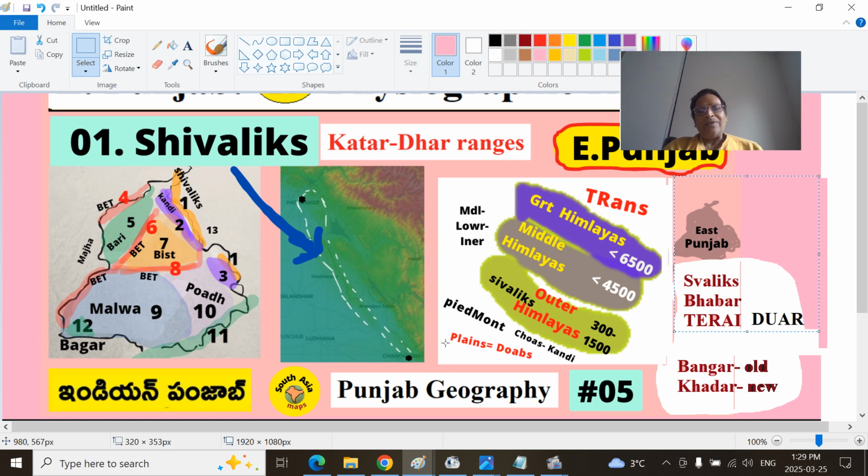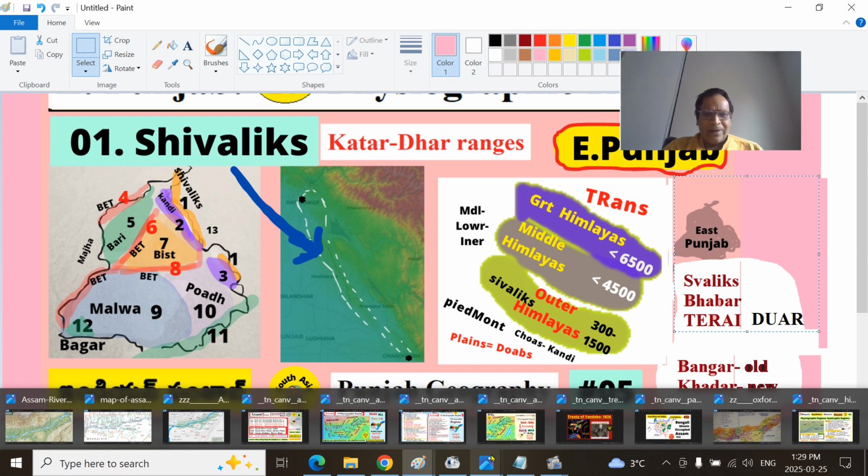You can see the plains in Punjab are called Doab regions. Below this, Piedmont regions. In Punjab they are called Chos or Kandi region, around Chandigarh, Hoshiarpur. Essentially the plains is the Doab region there. Here Maidan region, the Bangar, that is the old alluvium, Kadar, new alluvium. We talked about that elsewhere. You can consult that one.